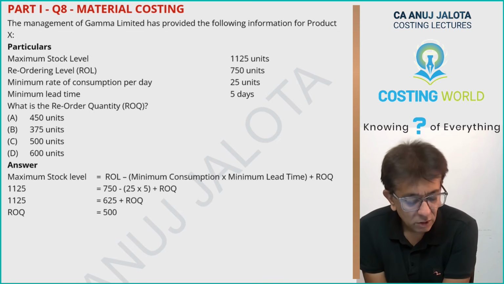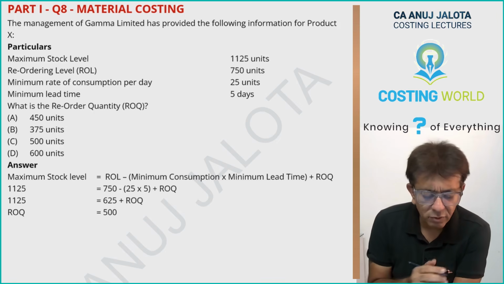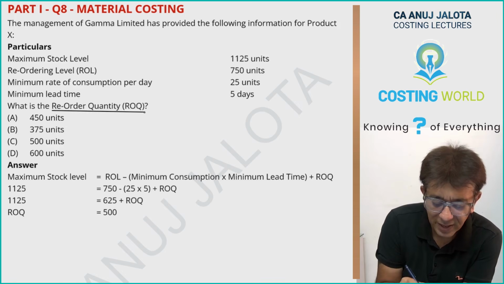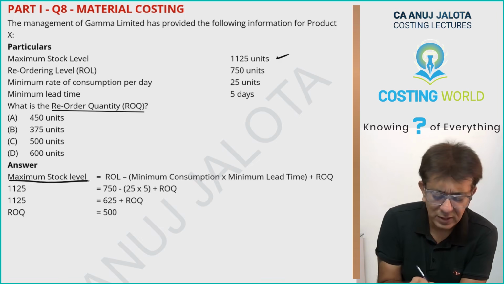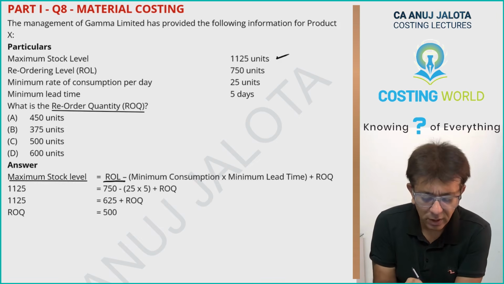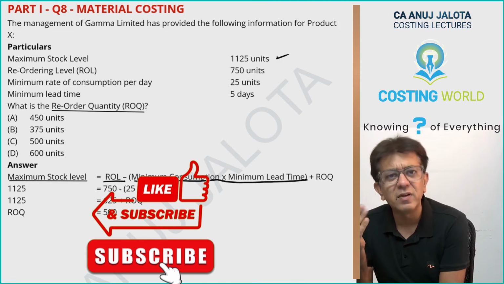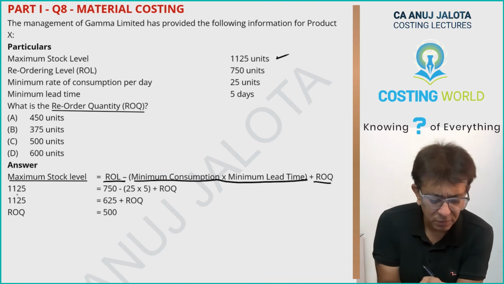You have 4 options over there. Now you have to find out the reorder quantity. ROQ comes in the formula of maximum stock level. What is the formula of maximum stock level? You order at reorder level. If you want the highest stock, consume the minimum and assume the supplier will come in the minimum lead time. On that day, you get the new stock also. That is the quantity that you order. So this is the formula.